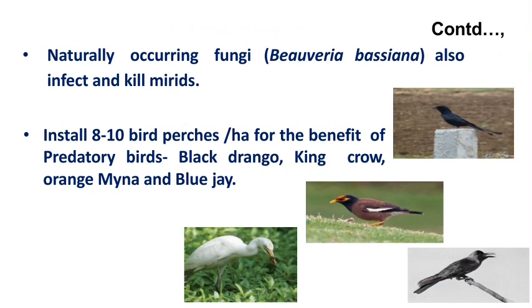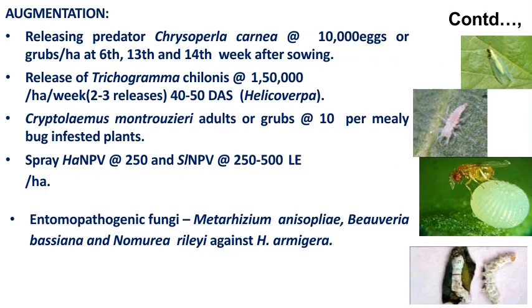Then bird perches are also used. The different birds like black drongo, king crow, orange myna, blue jay also help to check the population of the larval stages in cotton infested fields. Then these are augmentation practices. With the help of this, we can release different predators and parasitoids in the infested fields. Like Chrysoperla carnea, which is effective against sucking pests. Trichogramma chilonis is effective against the boll feeder insects. Cryptolaemus montrouzieri is effective against the mealybugs, and the HaNPV, SlNPV viral biopesticides are effective against Spodoptera and Helicoverpa armigera.